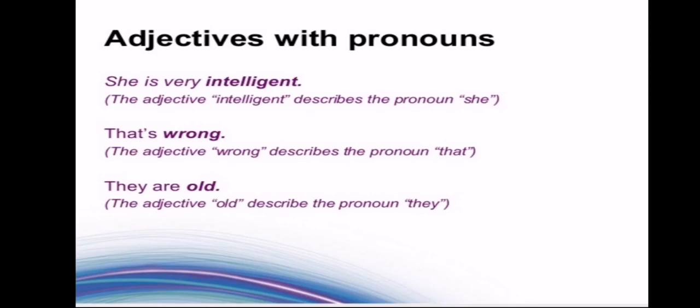She is very intelligent. Now intelligent is giving more information about she, which is a pronoun in the sentence. That's wrong. Now what's wrong? That is the pronoun in the sentence and wrong is giving more information about that pronoun. They are old. How are they? They are old. It is giving more information about they, which is a pronoun.